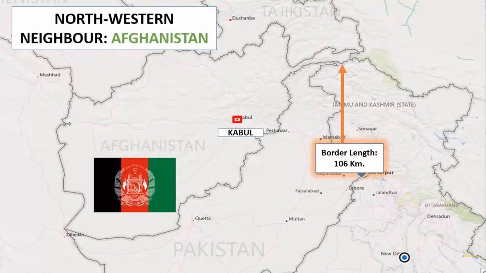Now next is Afghanistan. You can see here this is Pakistan and this area is Afghanistan. Okay, we share a very small boundary area with them. You can see over here. Are you able to see this? Where I have circled, the border length is just 106 kilometers. Okay, but we have a very cordial relationship with Afghanistan. Its capital is Kabul. You can see the flag. Recently, Kabul is in the news because of the Taliban.